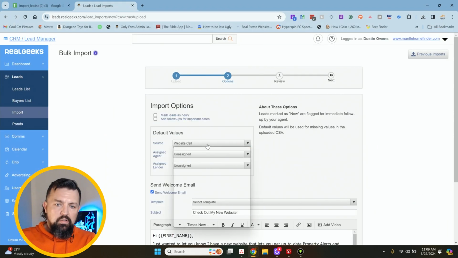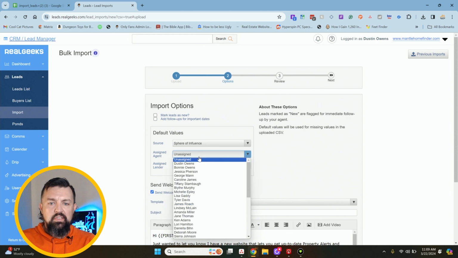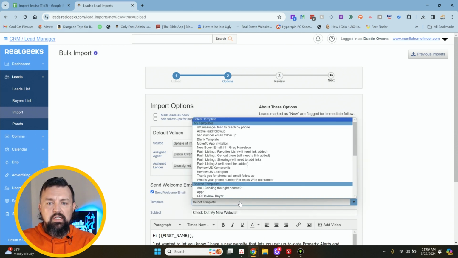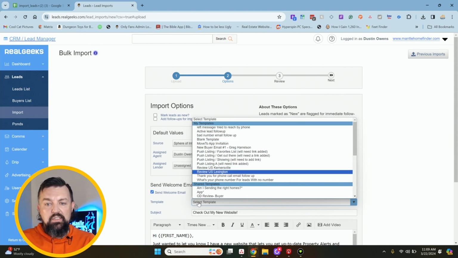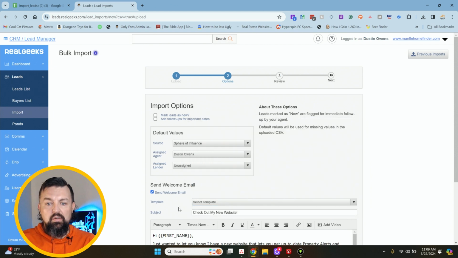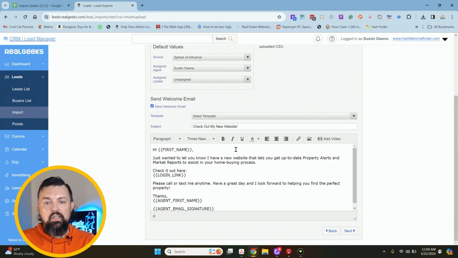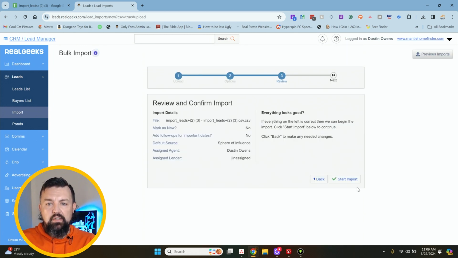All right, so right here, source type. So remember I said that it matters what it is. So sphere of influence. Since it didn't say which one it was, sphere of influence. Assigned agent would be Dustin Owens. And then right here, you can send out an email that we've made templates for, welcome emails or whatever else, and says, hey, I'm a brand new agent, or hey, just wanted to see this new website that we have. Here's your login link. Blah, blah, blah. All right, so I'm going here, and then I hit next, and then I'm gonna hit start import.